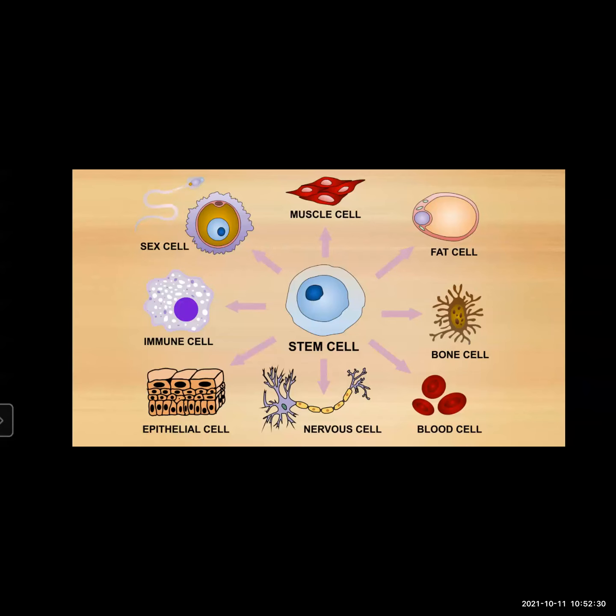Here you can see the different cells like muscle cell, fat cell, bone cell, blood cell, nervous cell, epithelial cell, immune cell, sex cell. So there are many cells developed, and they are further developed into different types of tissues, and they are able to perform different functions in the body. So this is called the differentiation of stem cells.